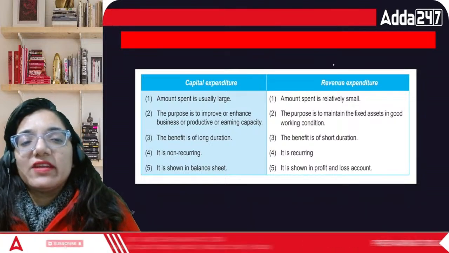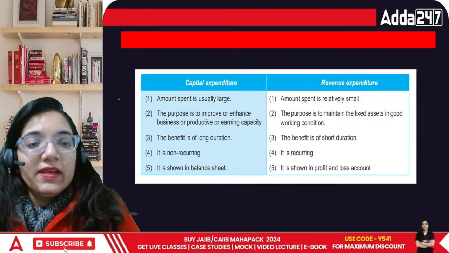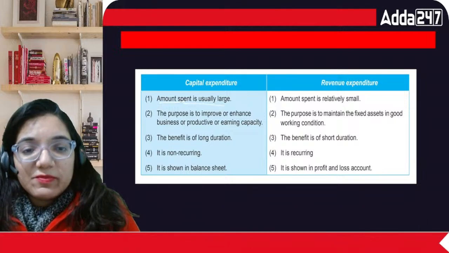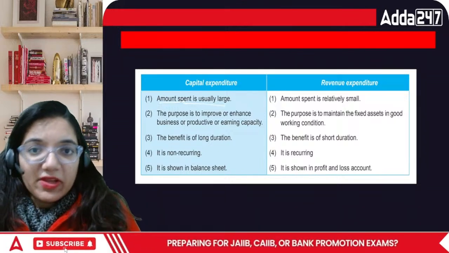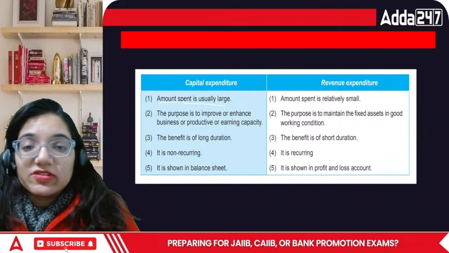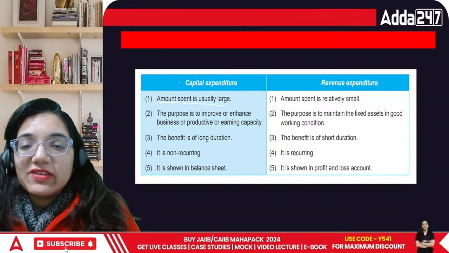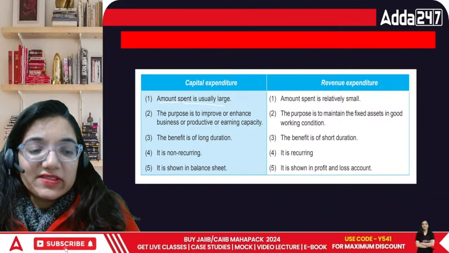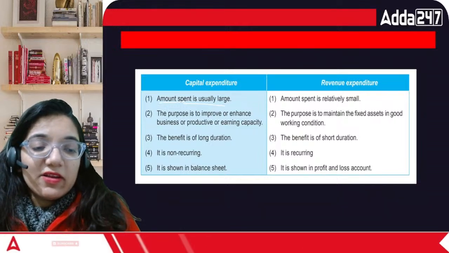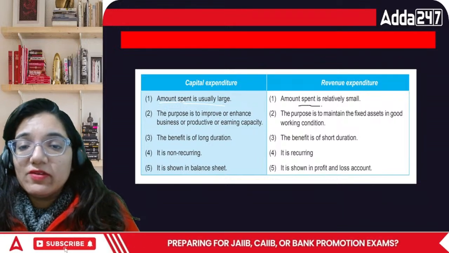The basic difference given in our book is this. Number one, the amount spent is usually large. I'm trying to upgrade my machinery. It may cost in crores, but revenue expenditure, I am paying salaries to my employees. That is regularly required. If I don't pay the salary, why would they work for me?